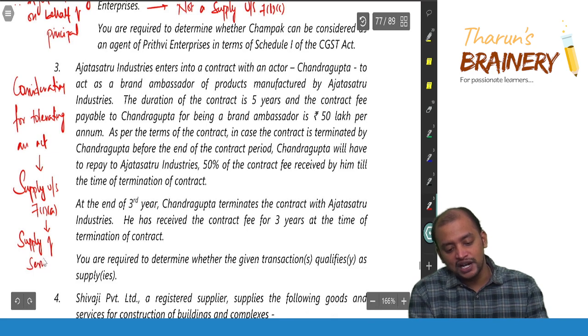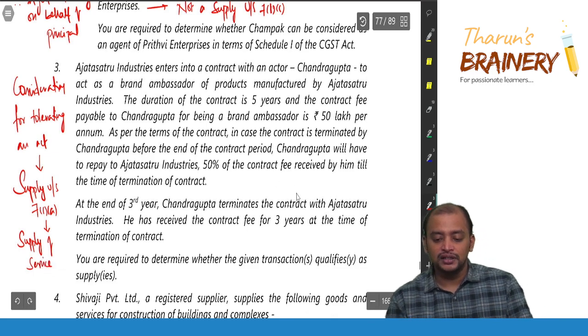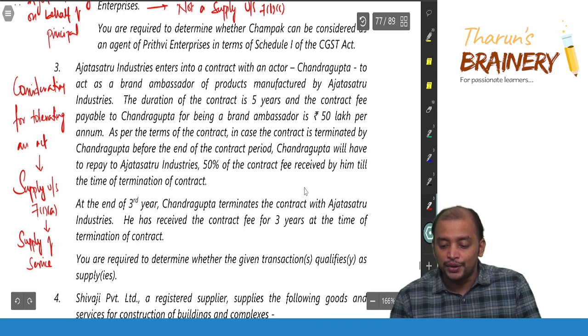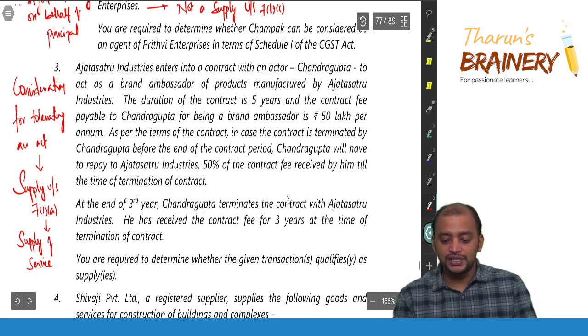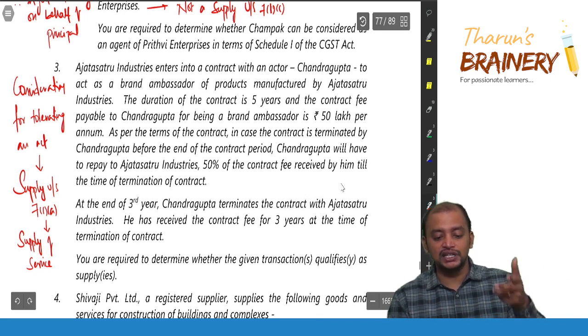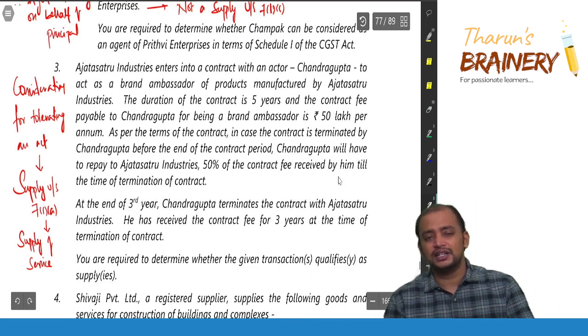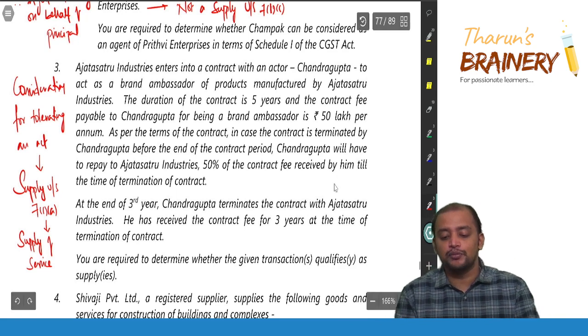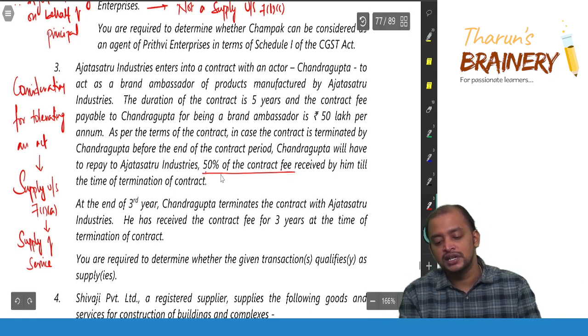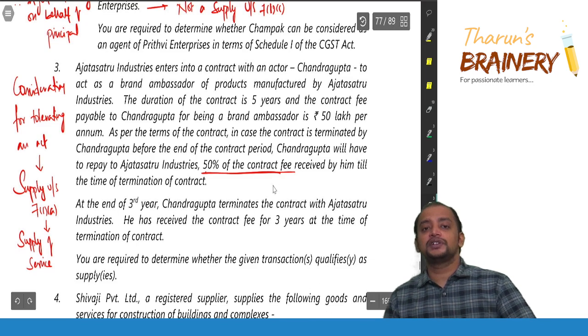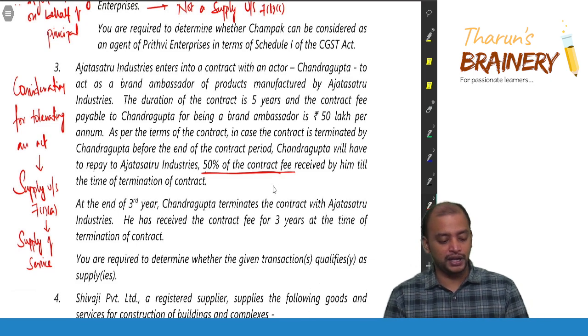And what is the value on which GST payable? So whatever is the amount. So 50% of the contract fee received by him till the time of termination of contract. So however much he received, whatever is that amount that he is paying as damages, that will be taken as the value on which GST is payable. Okay.